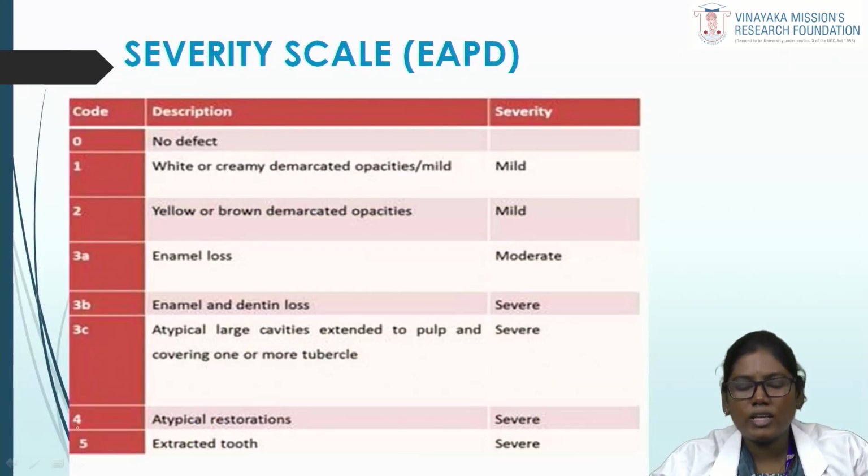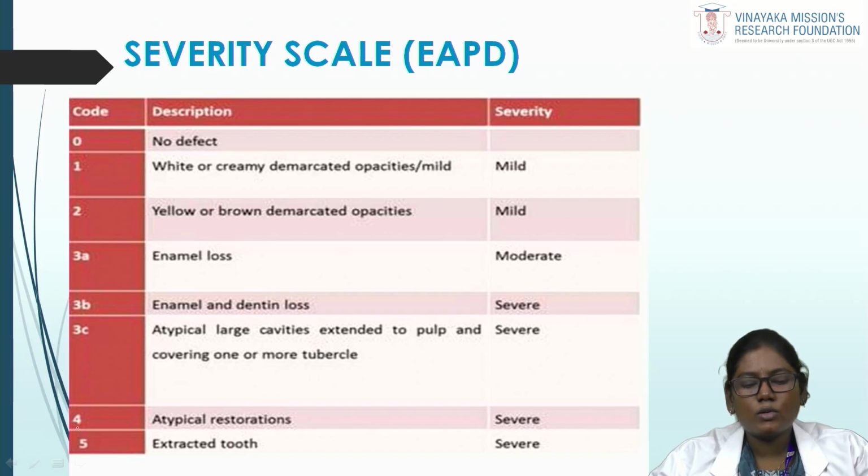Severity scale according to EAPD. They gave 5 codes. Code 0 is no defect, and code 1 is white or creamy demarcated opacities, which is considered mild. Code 2 is yellow or brown demarcated opacities, which is also considered a mild form of MIH.